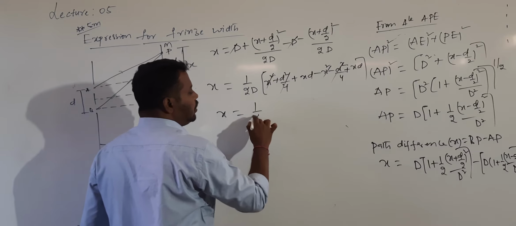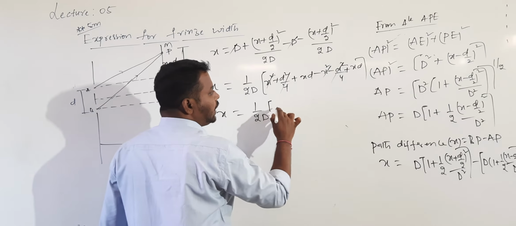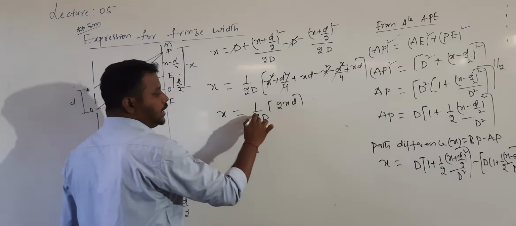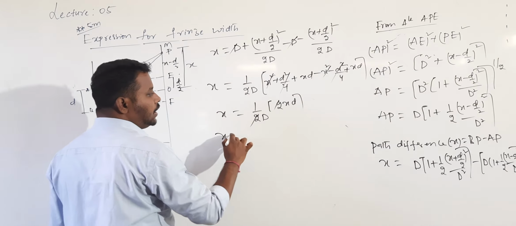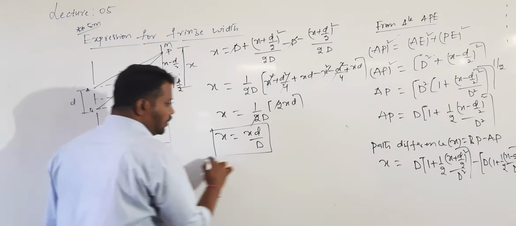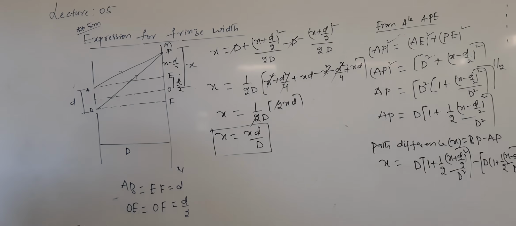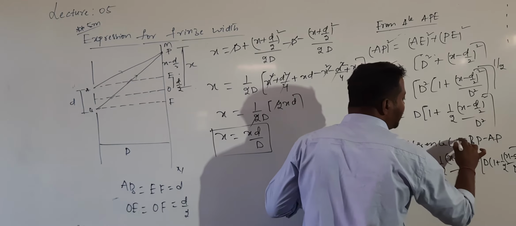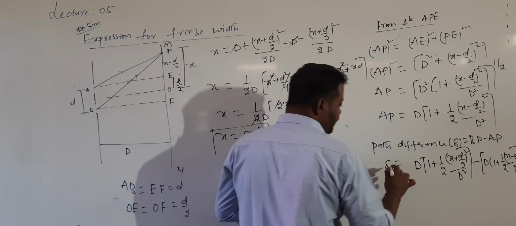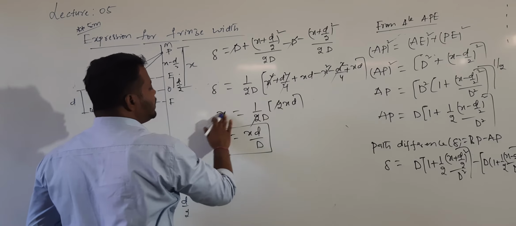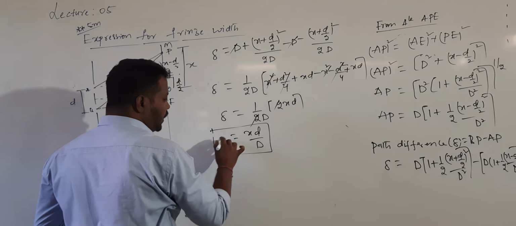So x value is equal to 1 by 2 into capital D into x into d plus x into d, which is 2 into x into d. Then finally I got x value is equal to x into small d divided by capital D. But here we are getting a confusion, two x's we got. Actually this x value is different now. So I will call the path difference delta, because here we are getting confusion. This is the value of delta.